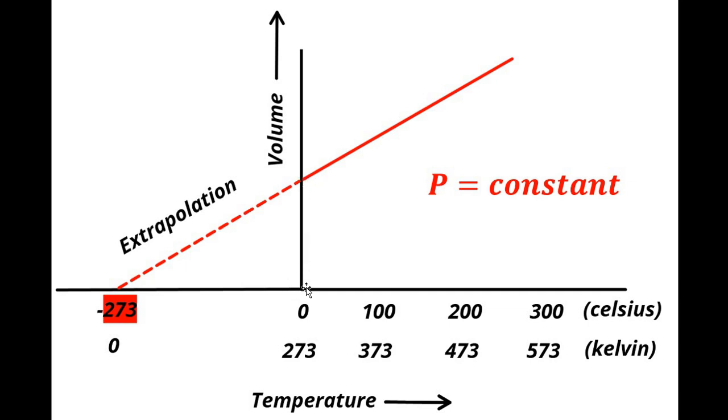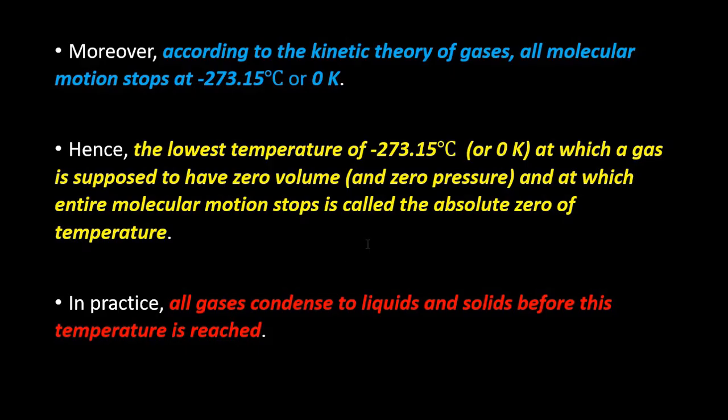So here at 0 degree Celsius or 273 Kelvin, we have this line, which is the solid line, and after that we have the dotted line. This is the extrapolation. So if we take it backwards, extrapolate it backwards, this line will meet zero volume at minus 273.15 degrees Celsius.